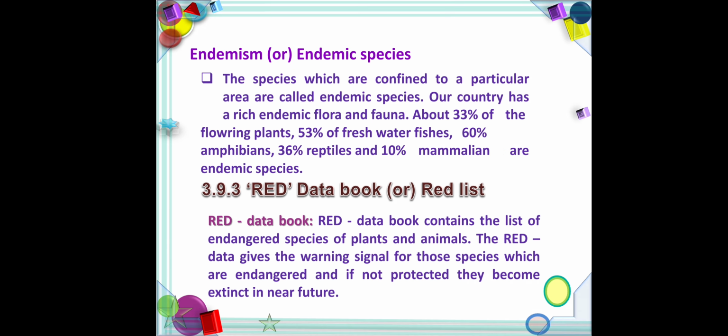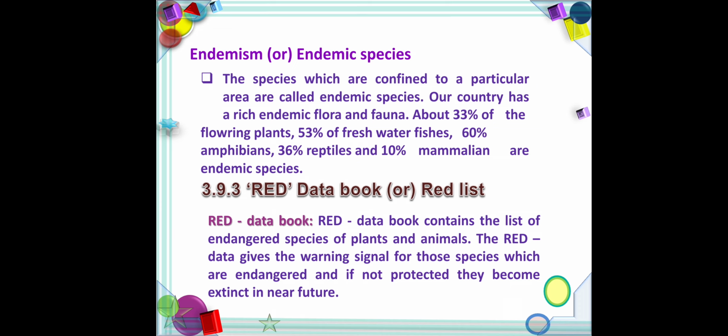Endemic species and endangered species. Species confined to a particular area are called endemic species.